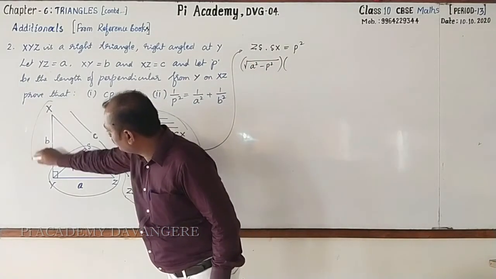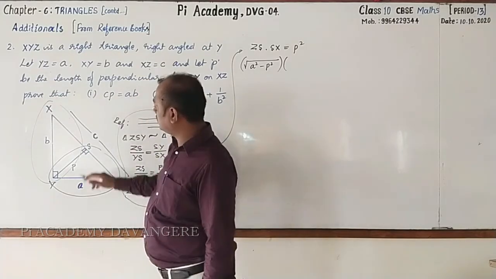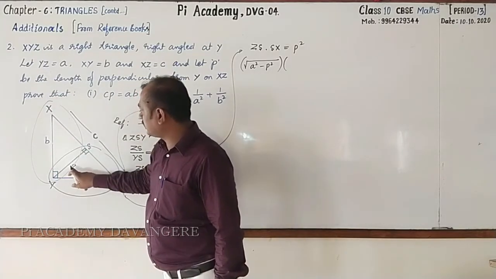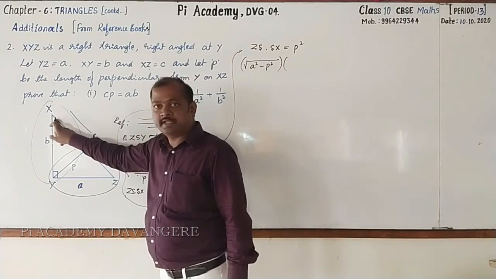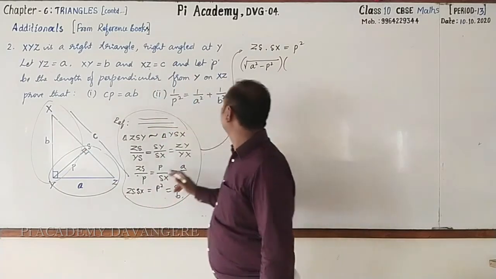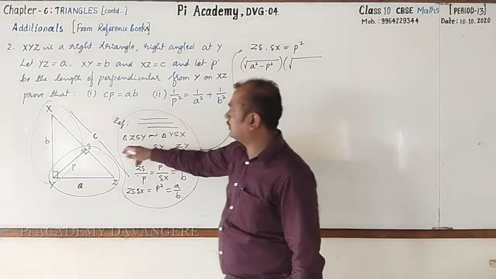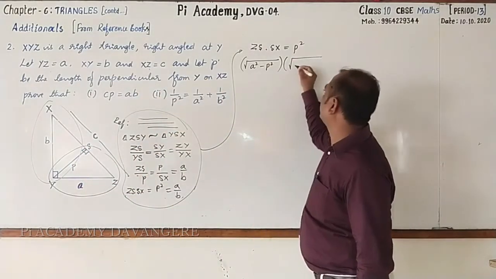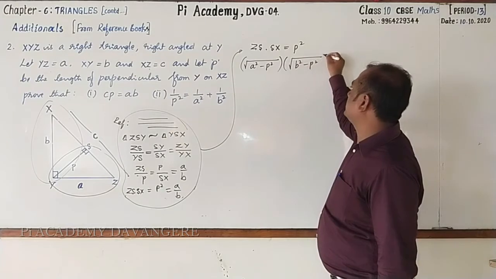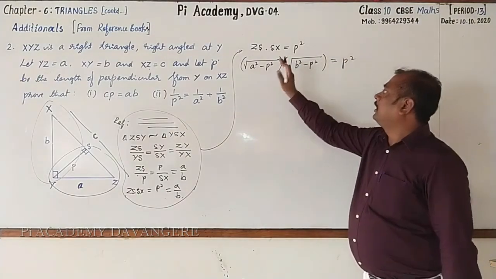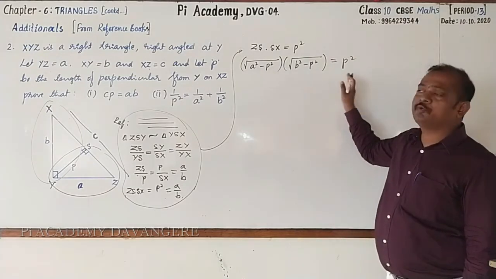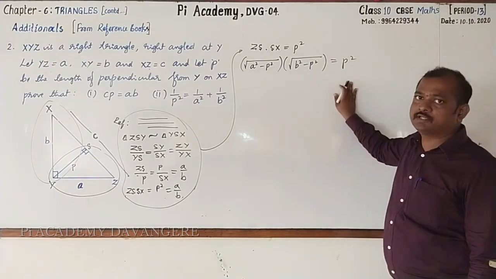Here also, we have another right triangle. Observe, this is B square equal to P square plus SX square. We want SX. It is also square root of B square minus P square, which is equal to P square. And to remove the root, you can go for applying the square on either side.